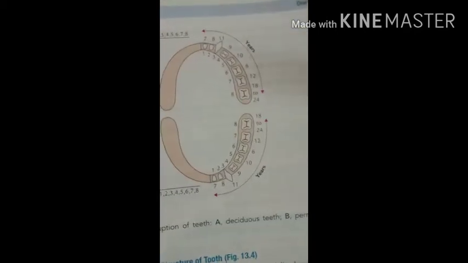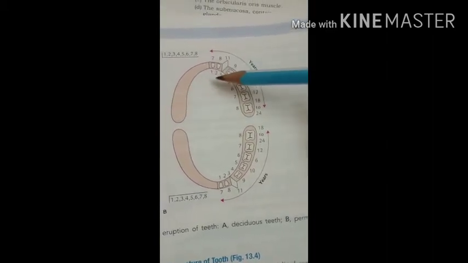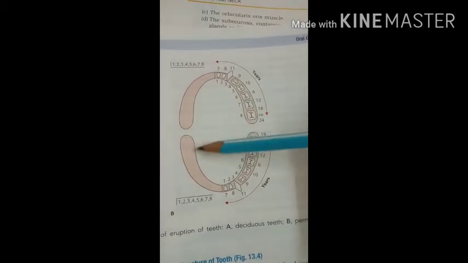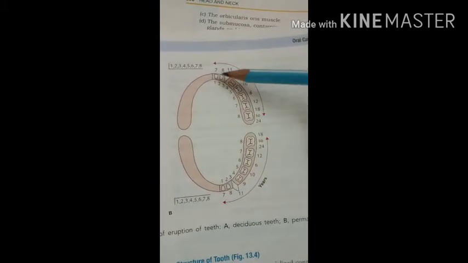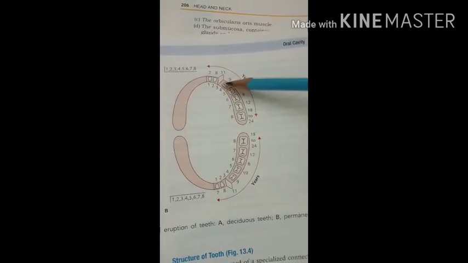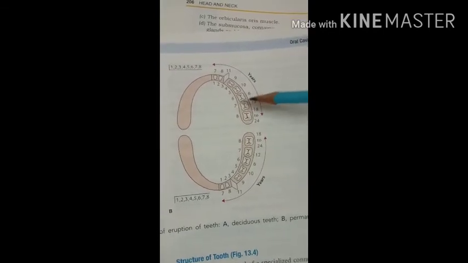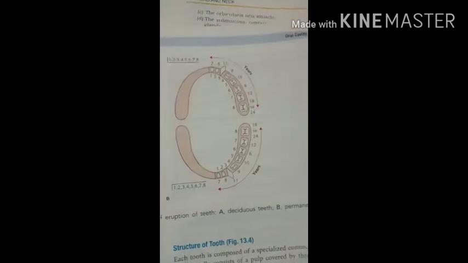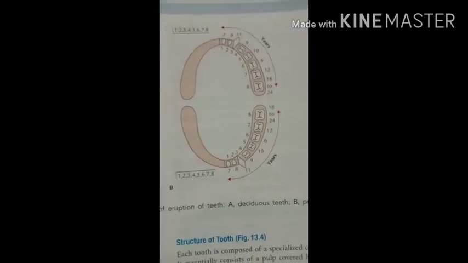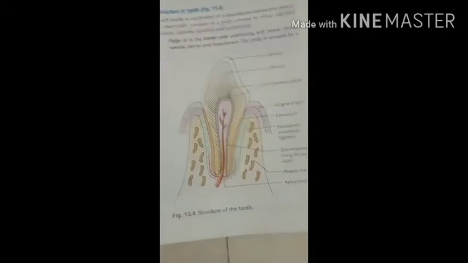And the permanent teeth, here in this diagram you can see, are 32. Each quadrant is divided into 8: this side 8, this side 8 and this side 8. So this is the central incisor, lateral incisor, this is the canine, these are the 2 premolars and 3 molars. So those are the teeth. After that we have to see the morphology or the structure of the teeth. Here in this diagram you can see the structure.